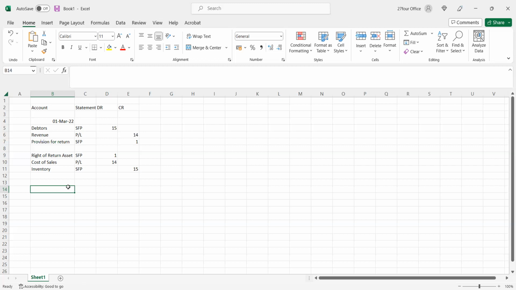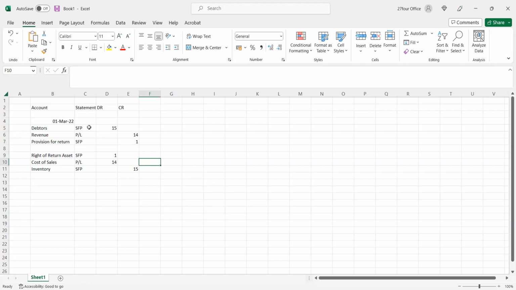I don't have the examples, so the journals are in the examples. There's a specific name that is given. Definitely right of return asset is called that, but the liability is not called that. But let's just call it for now provision for return.